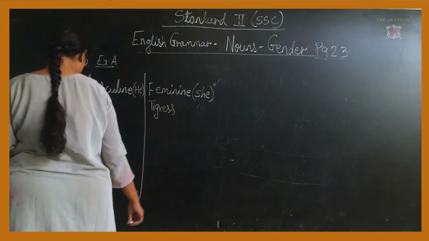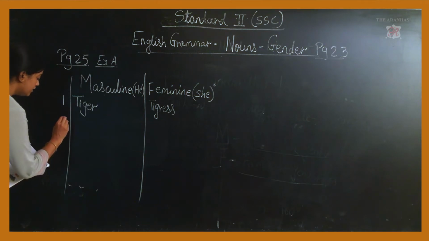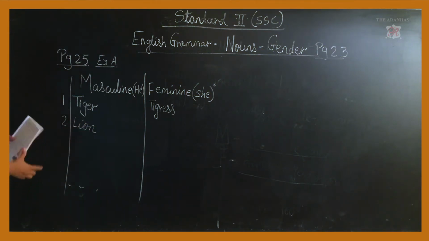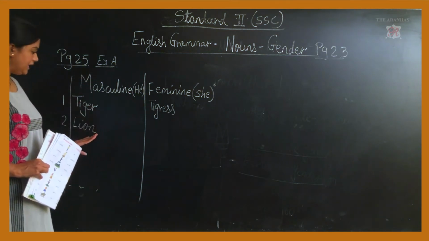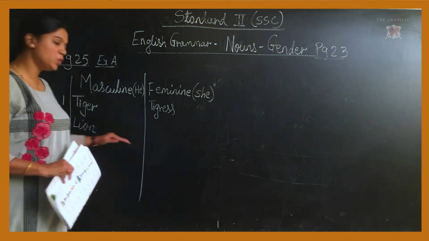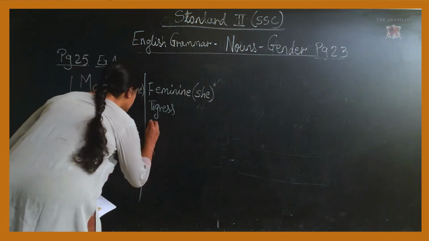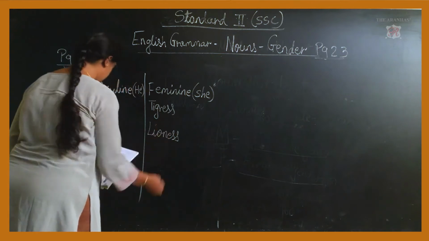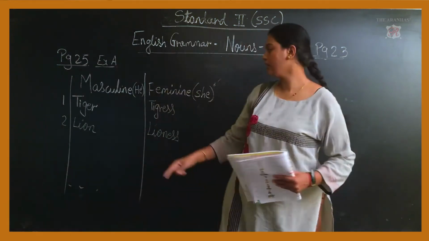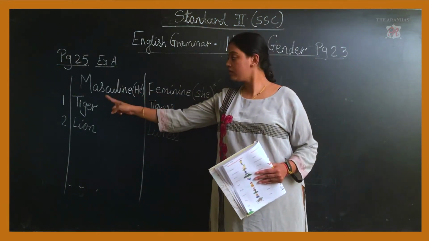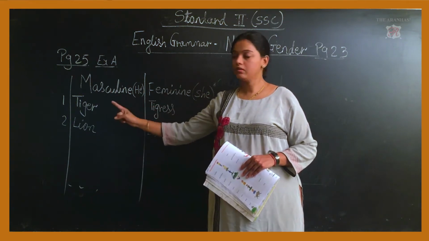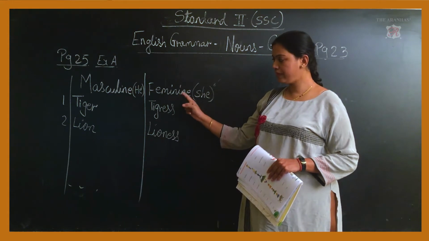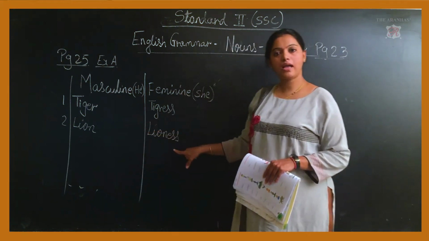T-I-G-R-E-S-S. Tigress. Next one, lion. He is a male lion. So what is the female lion known as? Lioness. L-I-O-N-E-S-S. Lioness. Okay. The masculine is tiger, and the female is known as tigress. That is feminine. Lion, lioness.